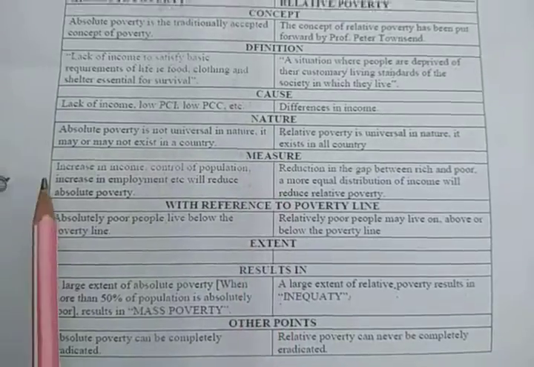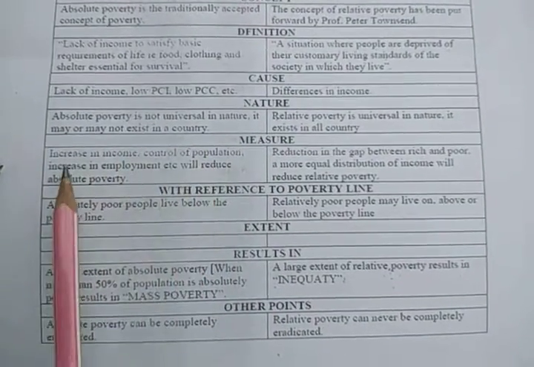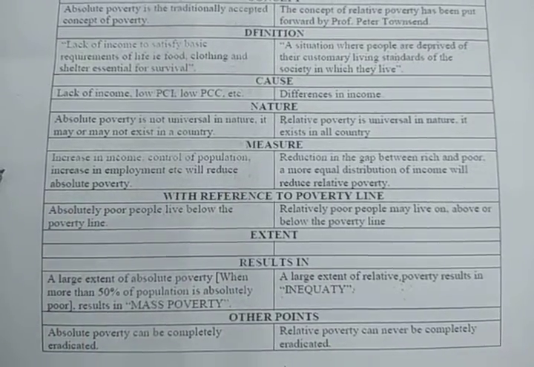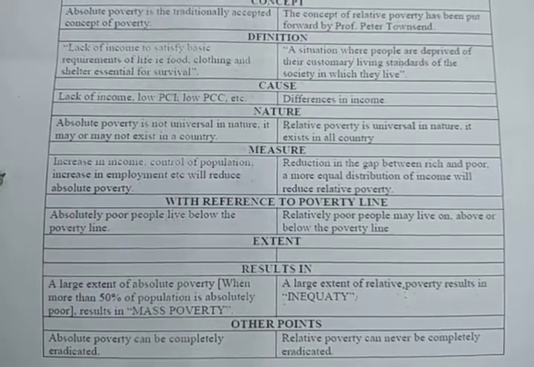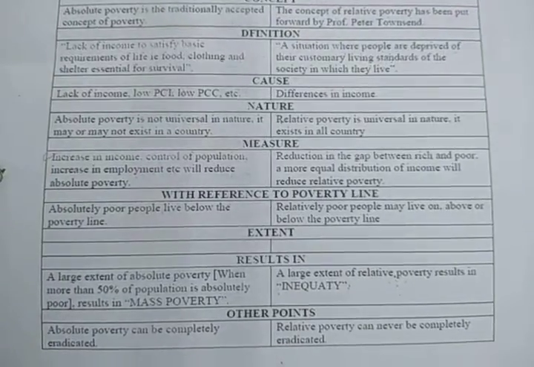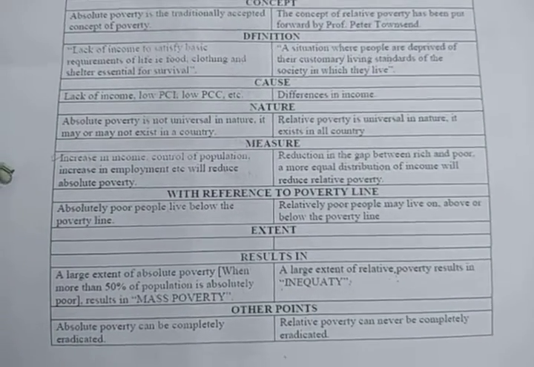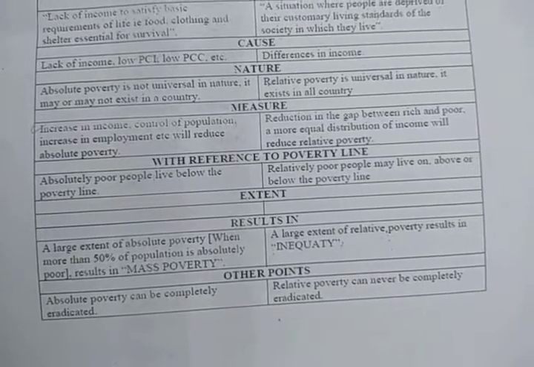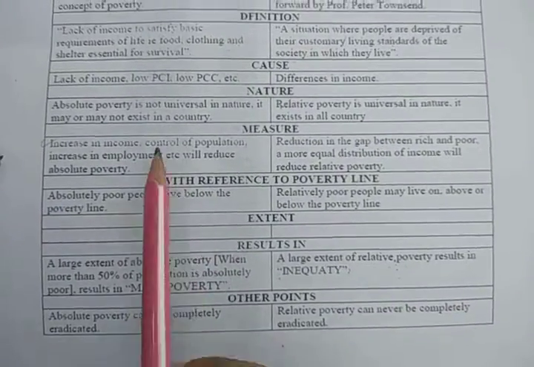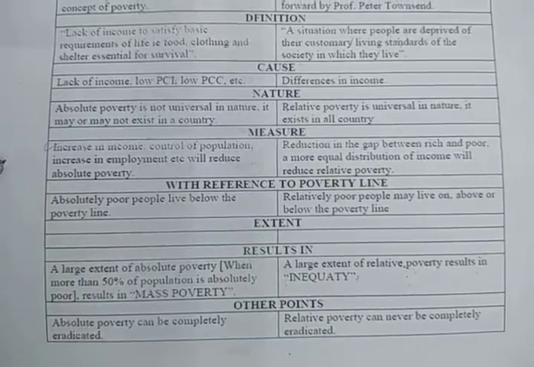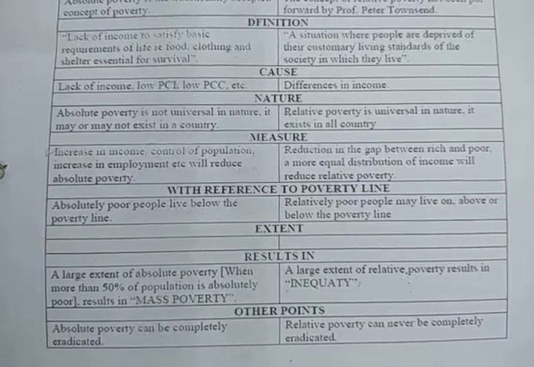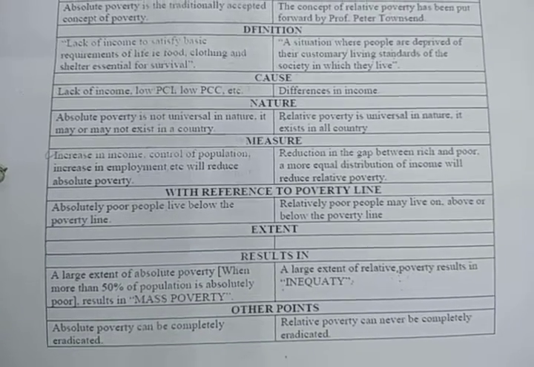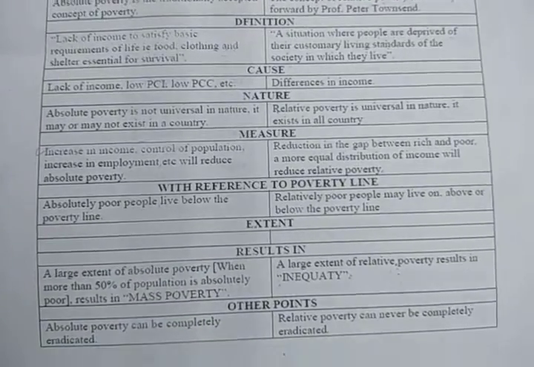Next is measures. Increase in income, control of population, increase in employment, etc. will reduce absolute poverty. Look, absolute poverty is there because we don't have income, so increase in income is a valid step. Next is control of population. In countries like India, we have a lot of population, but we don't have enough employment. So we should control the population also, so that we can have enough resources with us. Next is increase in employment opportunity. That should also be done to reduce absolute poverty.